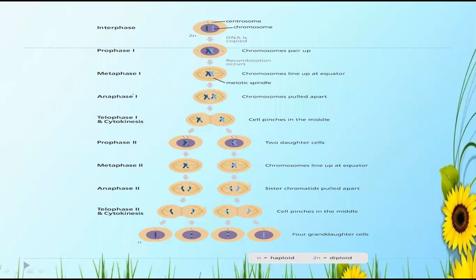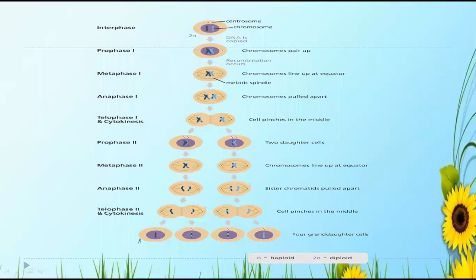In metaphase, it comes in the center, as a central plate, the equatorial plate. Then later, it forms the two daughter cells. Then again the sister chromatids get separated. Again it pinches in between and then the cells are formed.